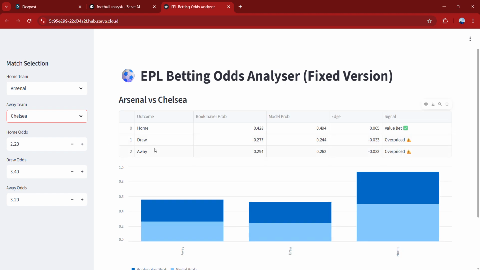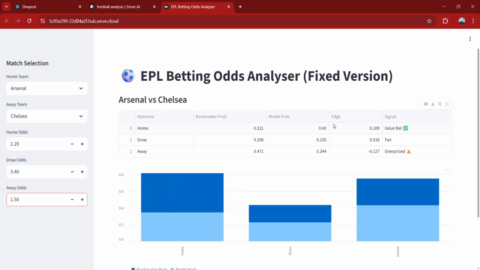As you can see on the right hand side, this tool just classified each of the odds, the home, draw and away odds, as either value bet, overpriced, or okay. Let me change the away odds to something like 1.5. Now you see that it classifies these odds as either value bet, fair price, or overpriced.